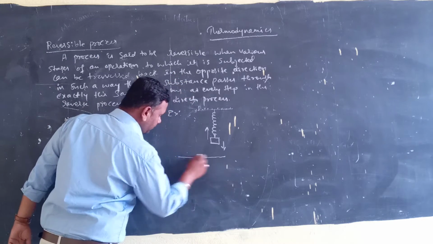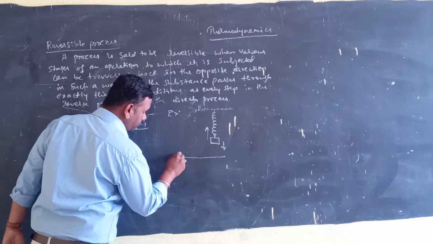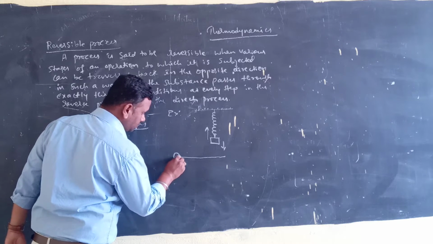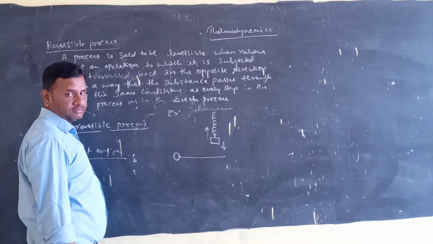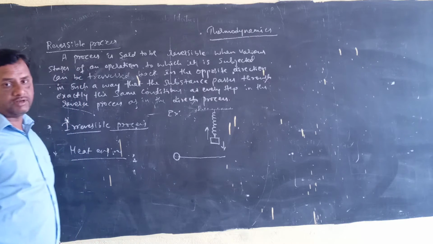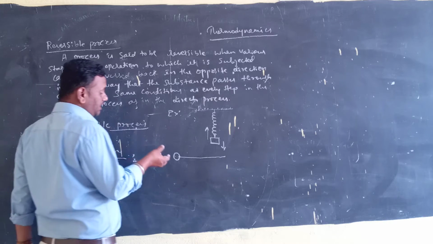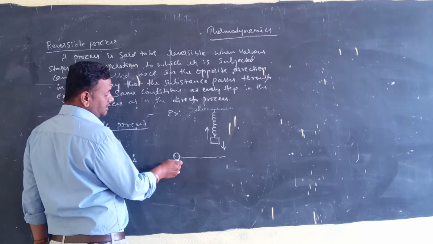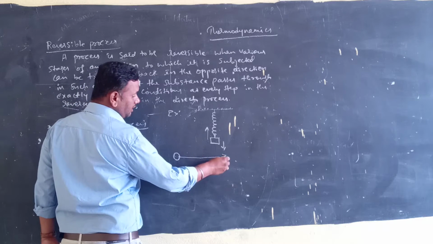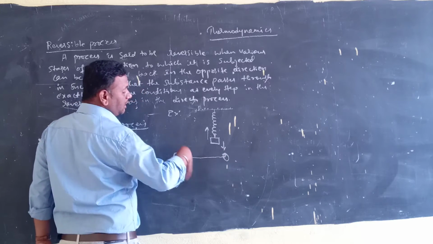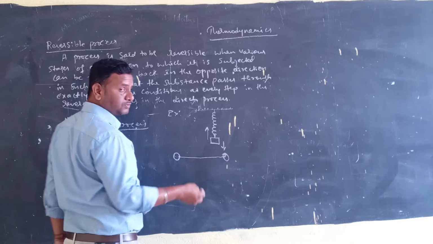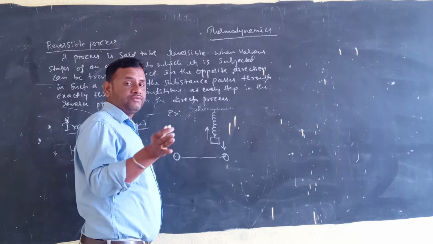Say for example, one more example, a substance. Say here we are taking ice and it is melted and finally it becomes water, and again this water is being frozen.